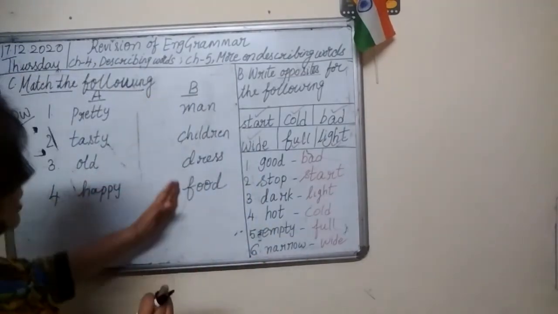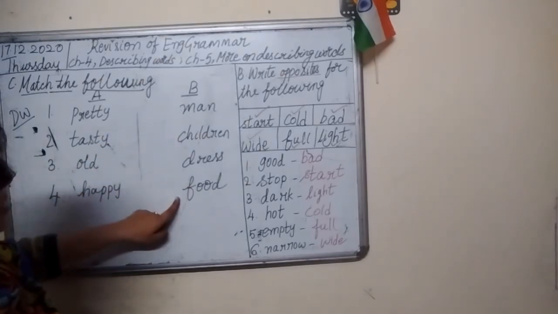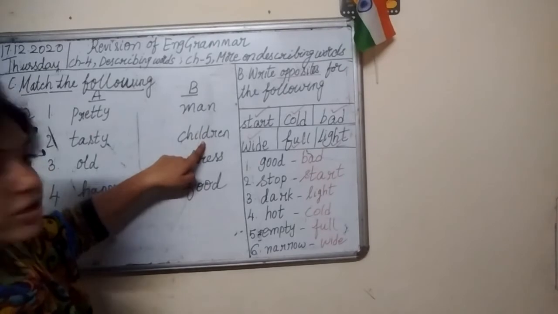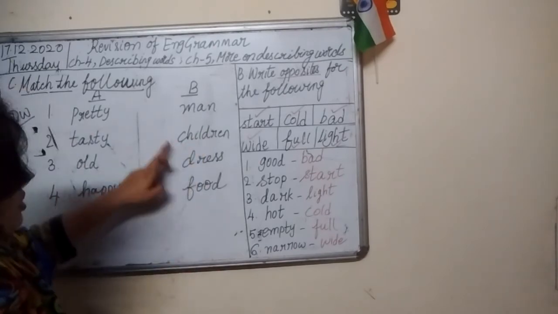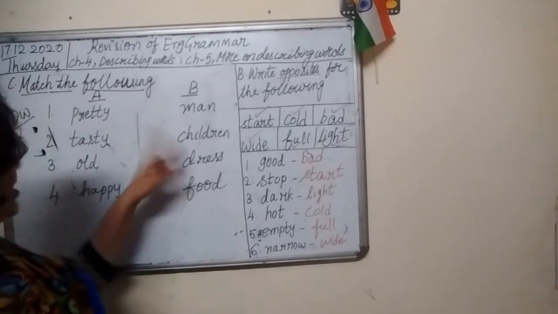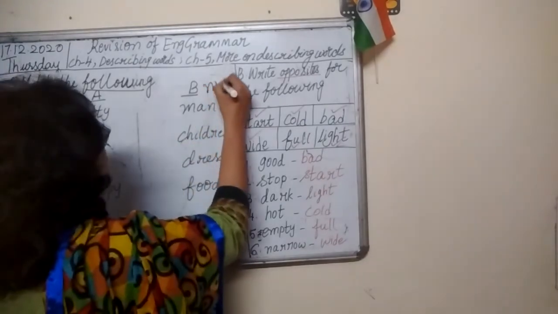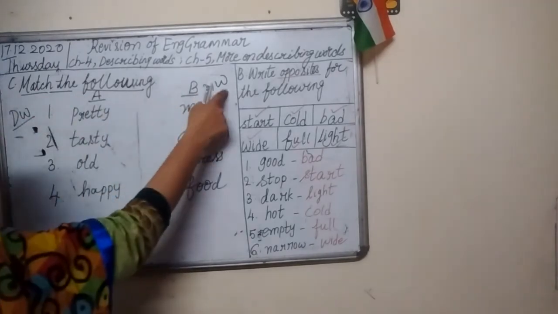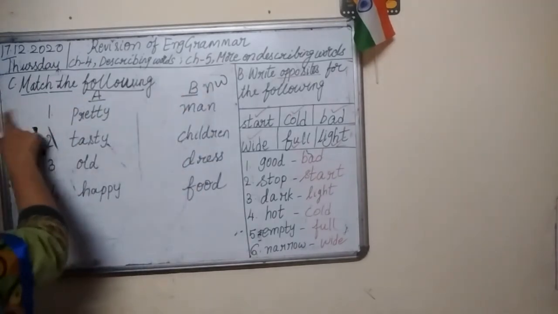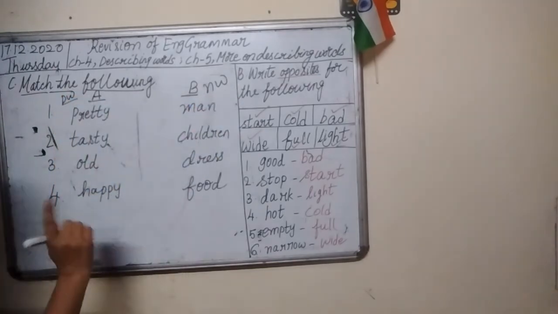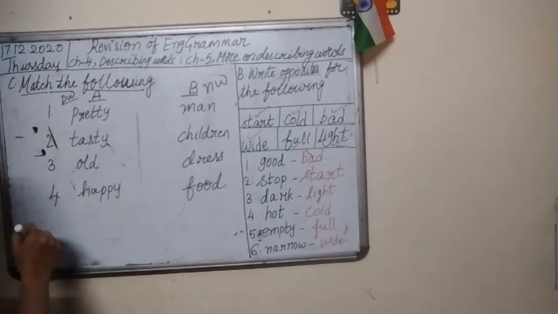So let's see if we have naming words in column B or not. Man. Yes. Person. Children. Yes. Persons. Dress. Thing. Food. Thing. Yes. So naming words. So in column A we have describing words. In column B we have naming words. So let us match column A with column B.